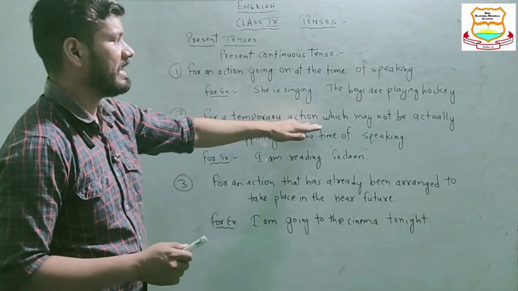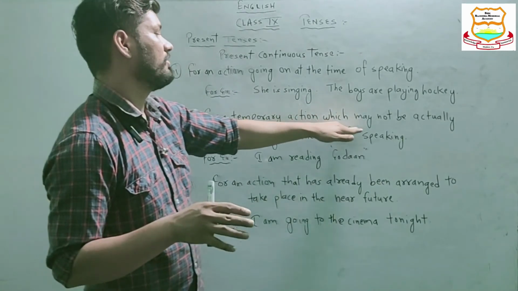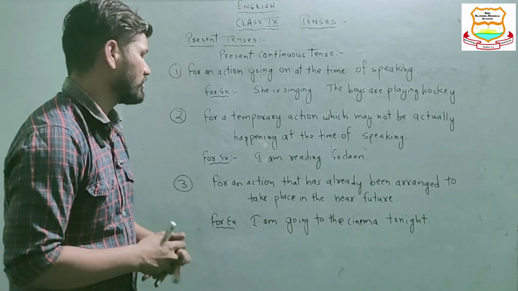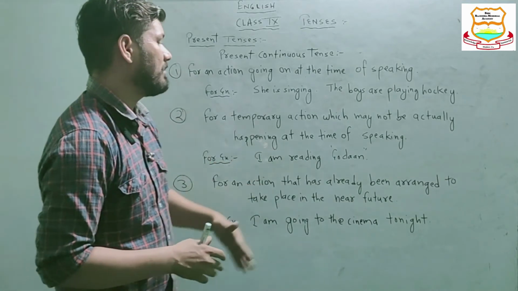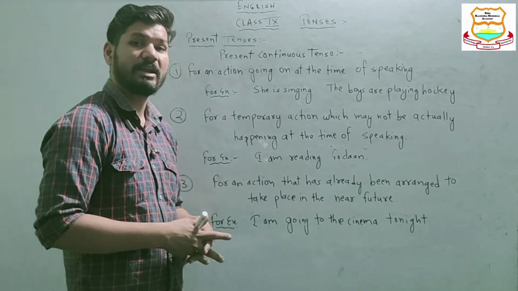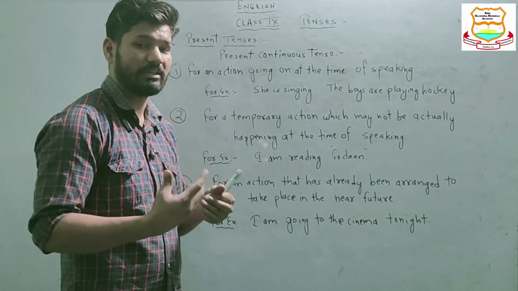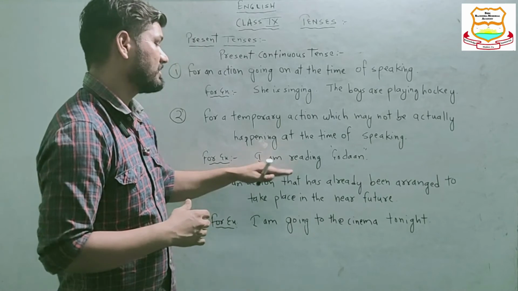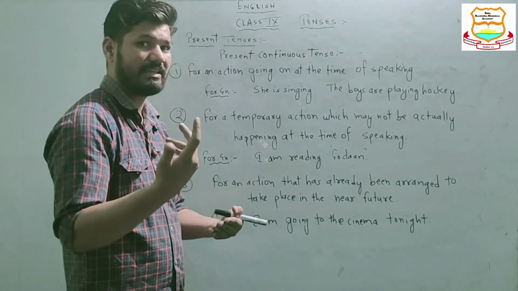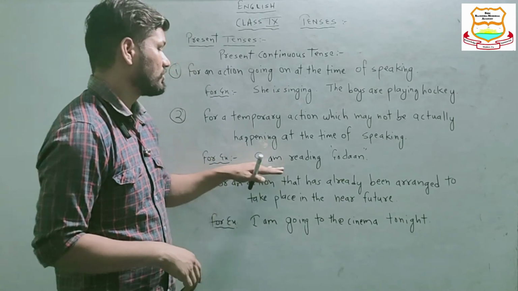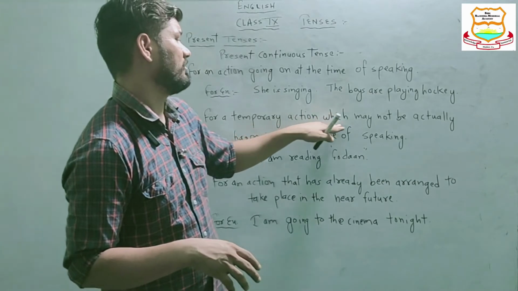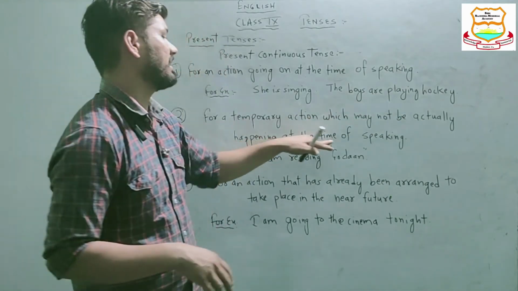Second one, for a temporary action which may not be actually happening at the time of speaking. For example, "I am reading Godan." So I am reading Godan means nowadays I am reading Godan, the book. And it is not necessary that I am reading it as I am saying this. So it is not necessary that it is actually happening at the time of speaking.